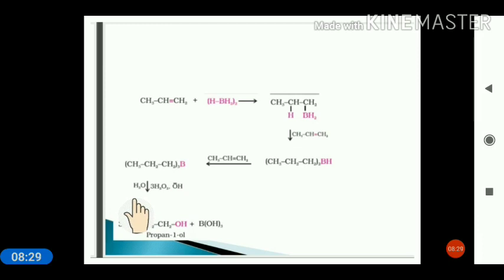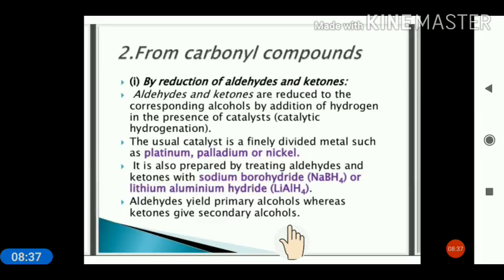Now further hydrolysis gives rise to the alcohol. You will get the alcohol. So this is one of the good methods for the formation of alcohol.